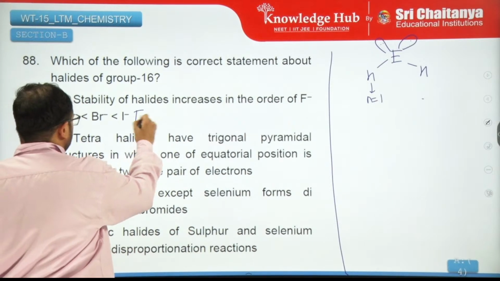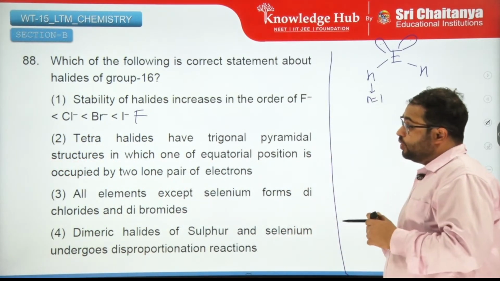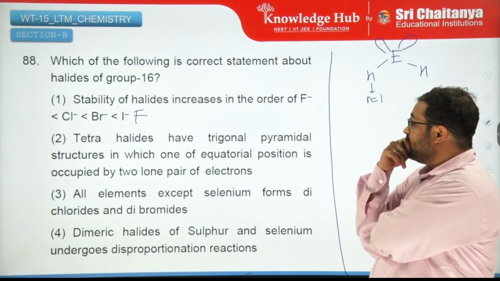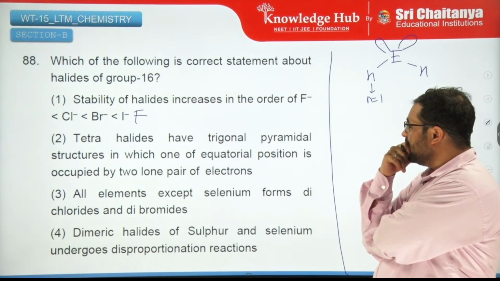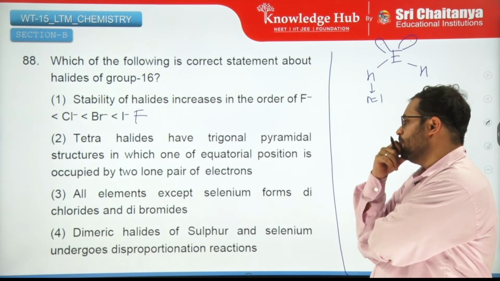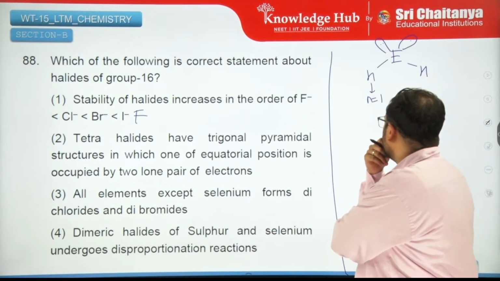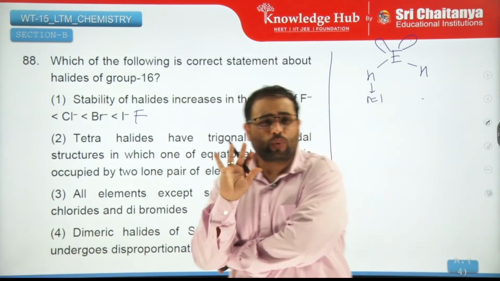So this is false. Tetrahalides have trigonal pyramidal structures in which one of the equatorial positions is occupied by two lone pairs of electrons. Actually, in tetrahalides, what will happen?